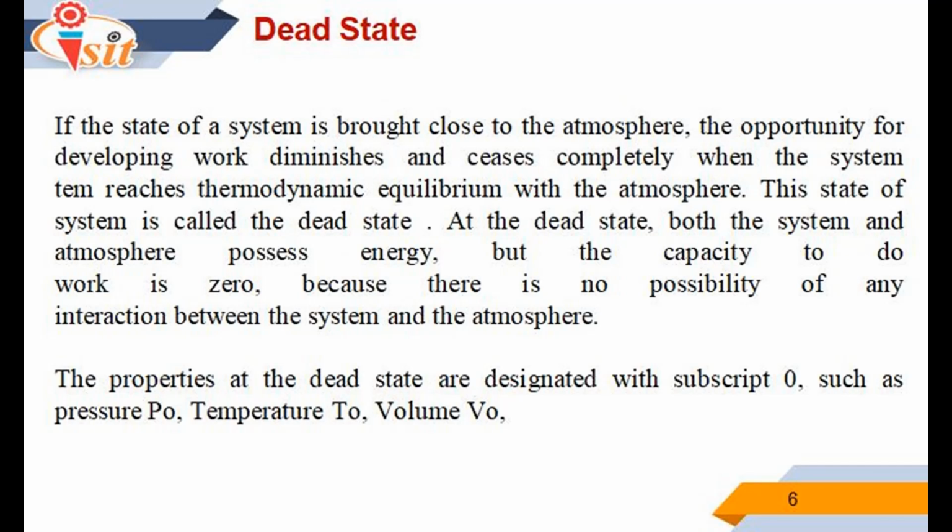At dead state, both system and atmosphere possesses energy, but the capacity to do work is zero because there is no possibility of any interaction between system and atmosphere. The property at the dead state are designated with the subscript 0 such as pressure P0, temperature T0 and volume V0 etc.